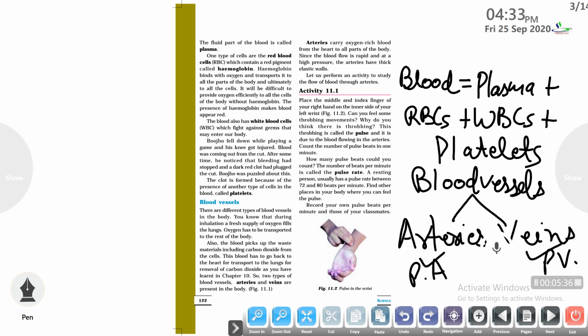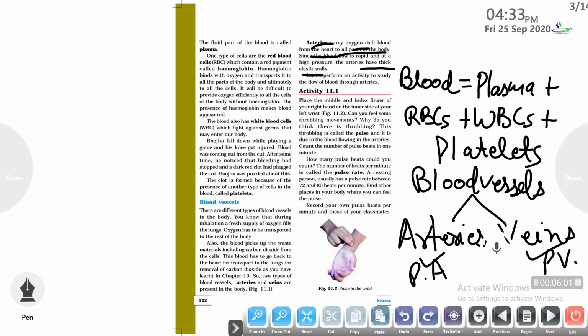The arteries generally carry the oxygen rich blood from the heart to all the parts of the body. The pure blood reaches each and every cell and all the parts of the body from the heart with the help of the arteries. Since the blood flow is very rapid and at high pressure in case of arteries, arteries generally have thick elastic walls.